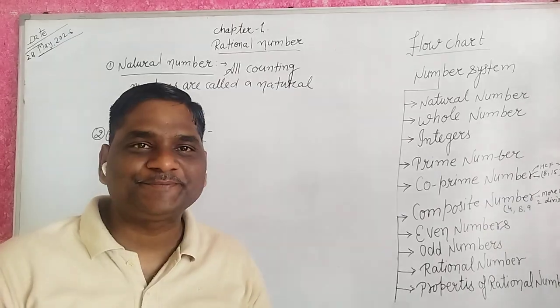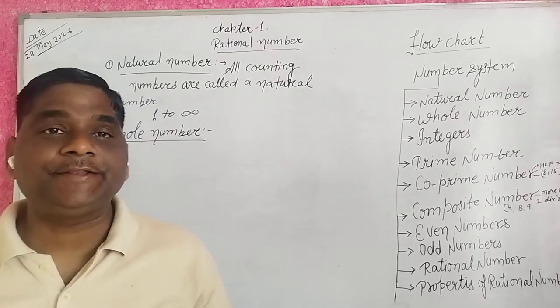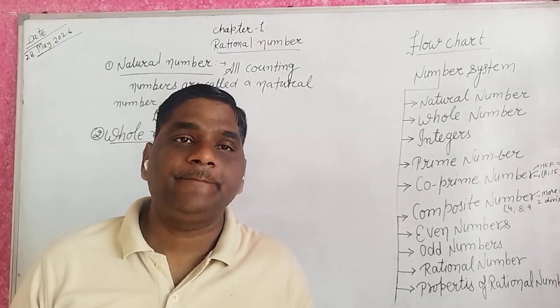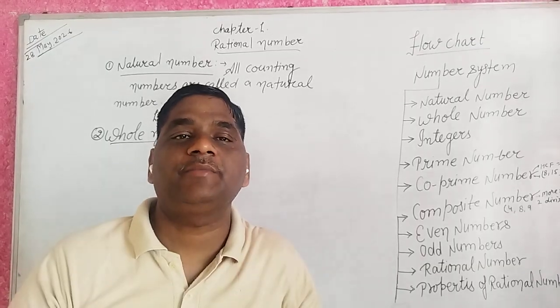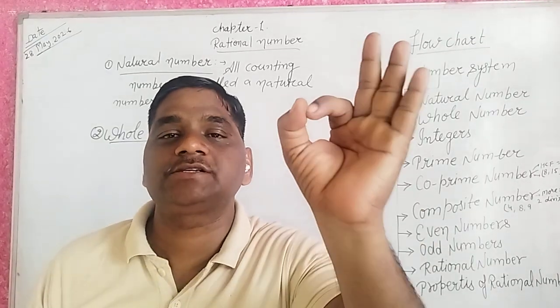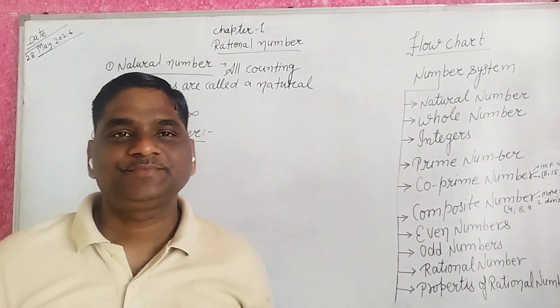What is a whole number? When 0 is added to the natural numbers, the set of 0 and the natural numbers is known as the whole numbers.